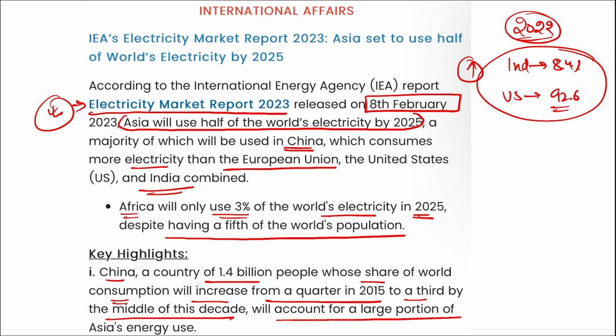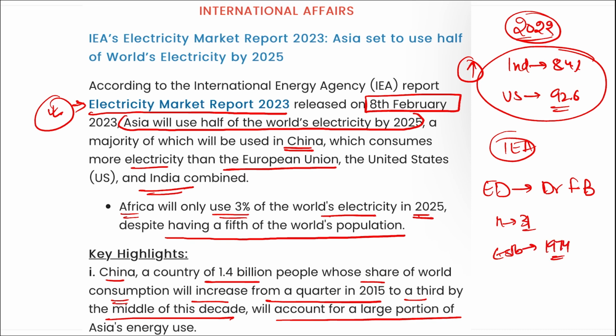stated that Asia will be consuming half of the world's electricity by the year 2025. If we talk about IEA, the International Energy Agency, who is the executive director here? Dr. Fatih Birol. And how many members are there? 31 members are there, and 8 associated countries are there. And when was this established? It was established in 1974.